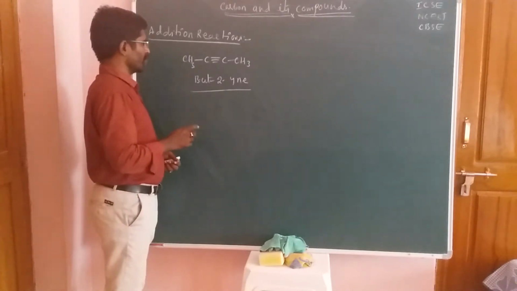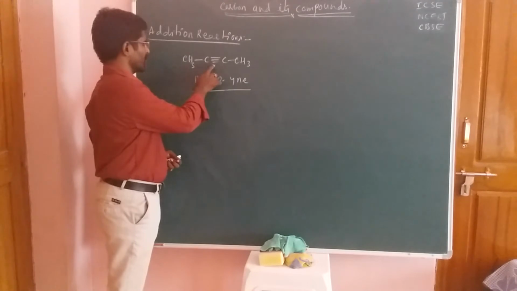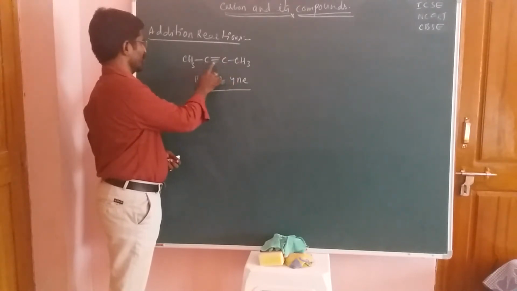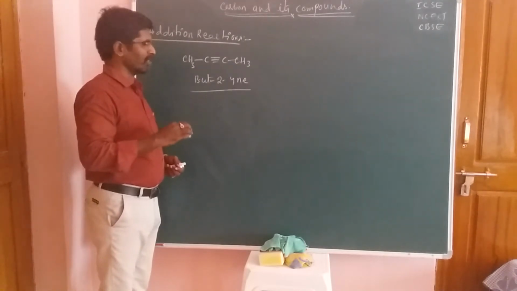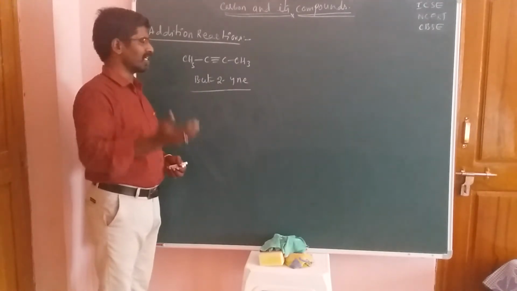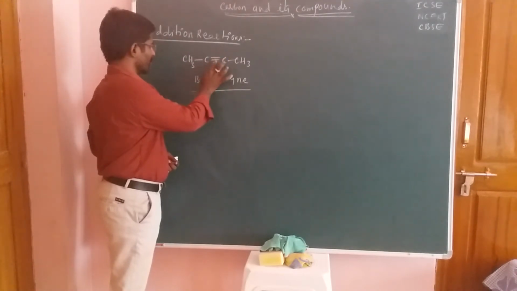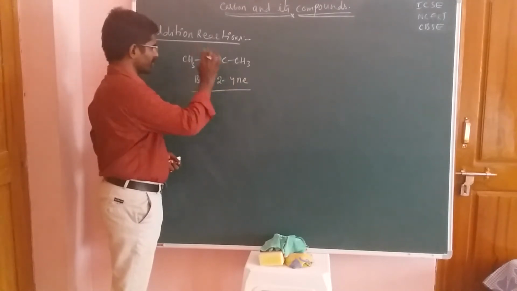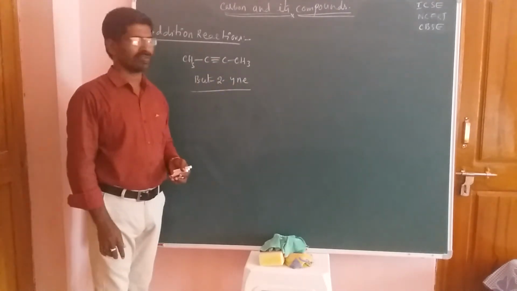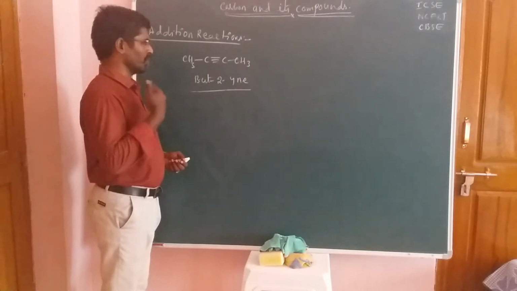Okay, and one more thing is that now there is a double bond present at the second place. Counting 1, 2, from this side, second position. Now it is not a double bond, it is a triple bond present at the second carbon. So that's why now the root word is but, and the suffix is yne. The compound is but-2-yne, or 2-butyne.